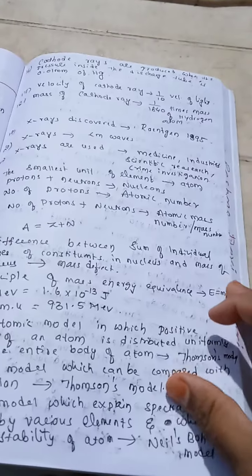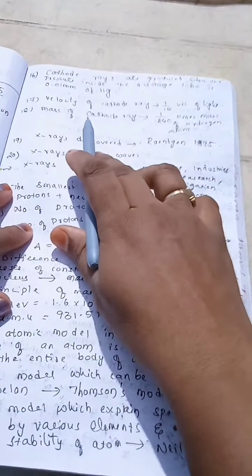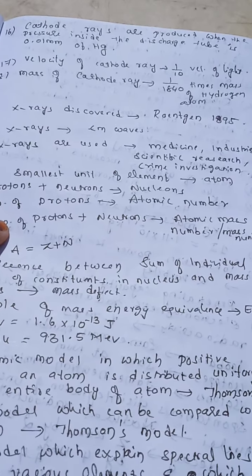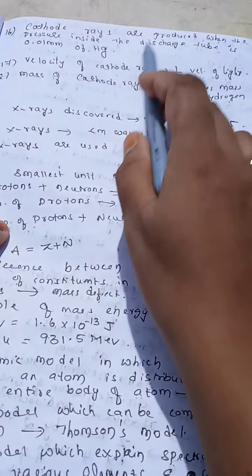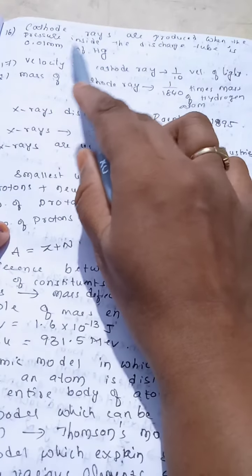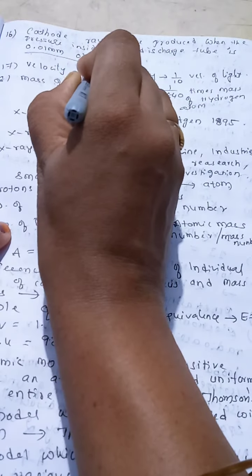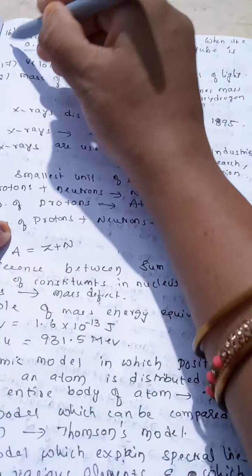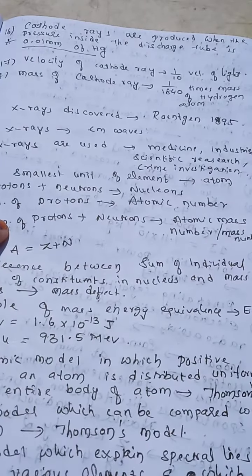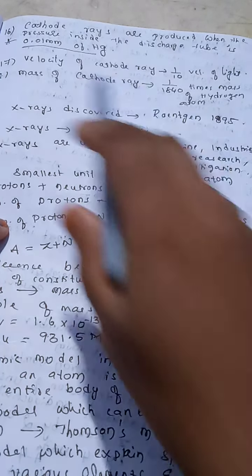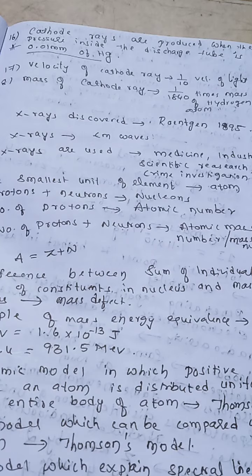Right? Now let us move to the next bit. Cathode rays. Right? So cathode rays, how are they produced? Cathode rays are produced when the pressure inside the discharge tube is 0.01 mm of mercury. This is an important question. How are cathode rays produced? When the pressure inside the discharge tube is 0.01 mm of Hg. Right?